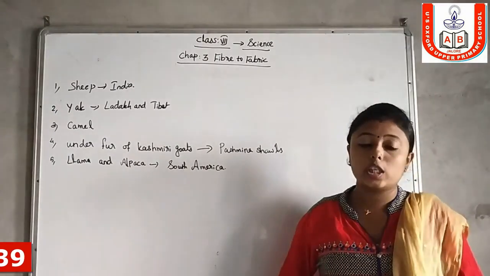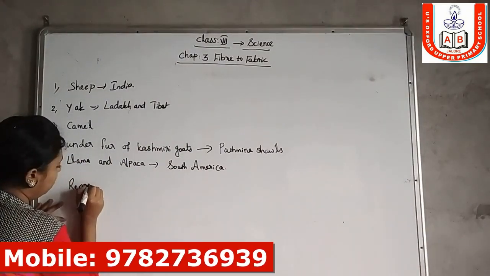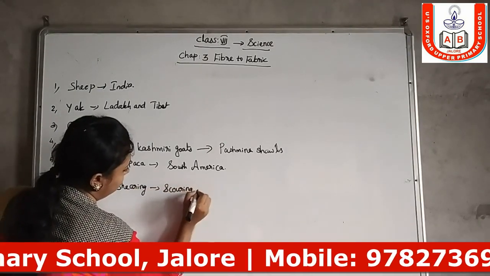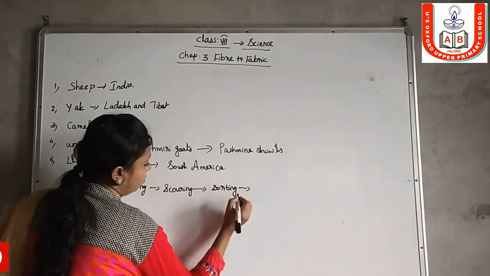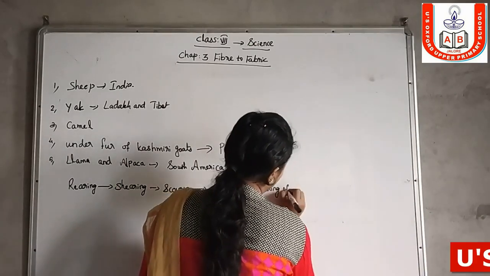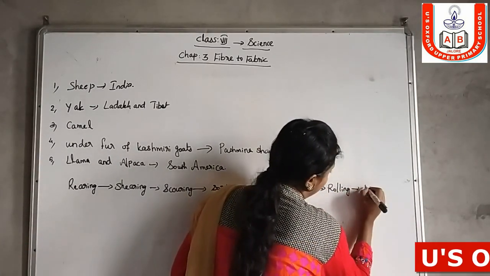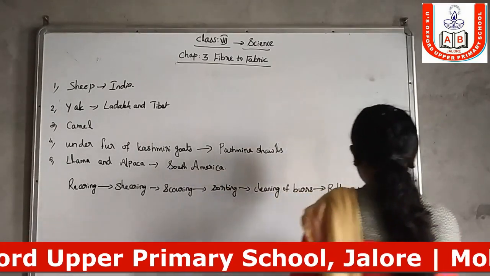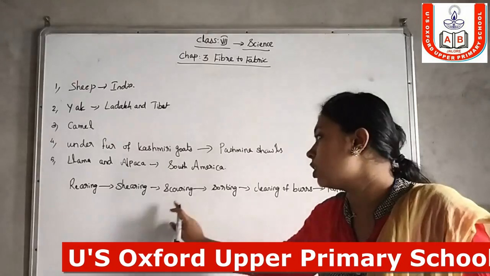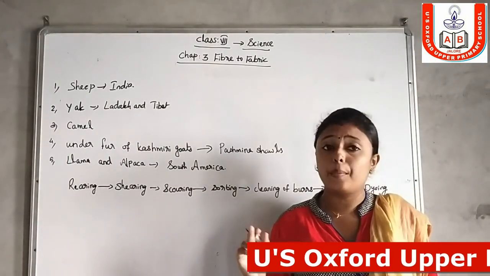So these are the important points of this chapter. In processing of wool, the main steps are rearing, shearing, scouring, sorting, cleaning of burrs, rolling, and dyeing. These are the main steps included in the process of making wool. So in today's class I completed all the important points of this chapter.